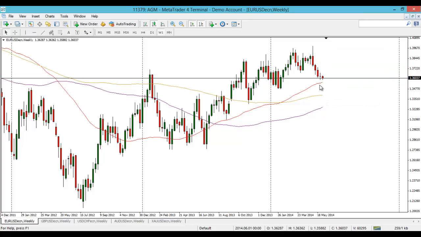But of course, we've still got to come down to the moving averages, I think at some time or another. So keep an eye on that 50-week moving average there. But in terms of this week, I'll not be surprised to see it get a brief bounce up, and of course it could continue to slide.